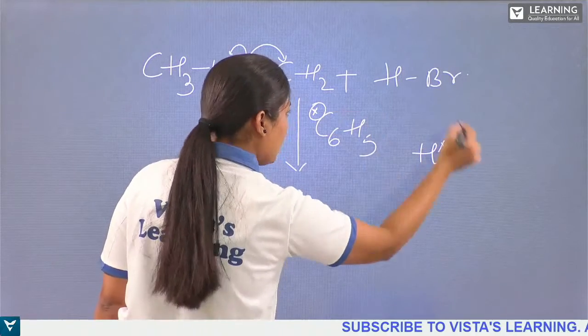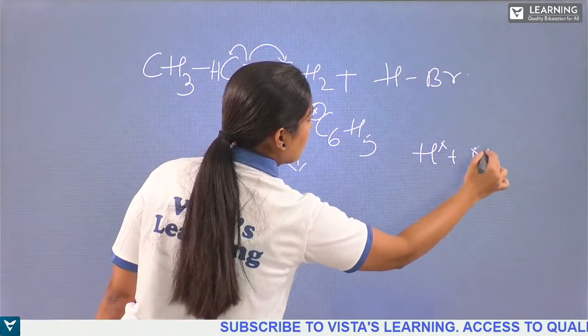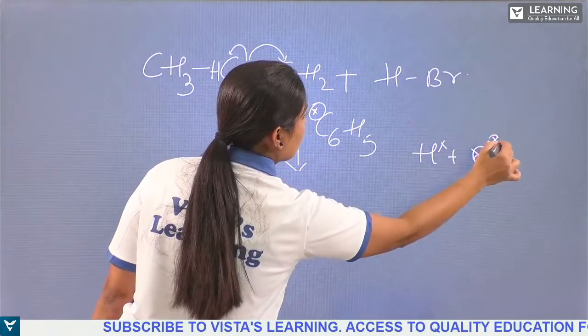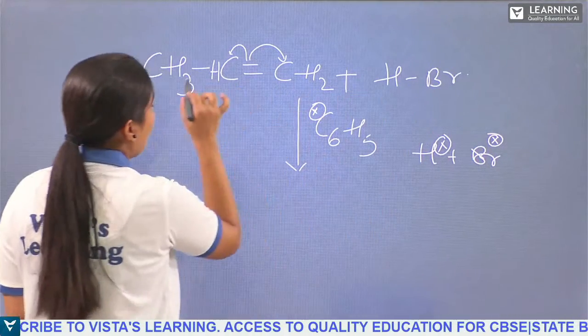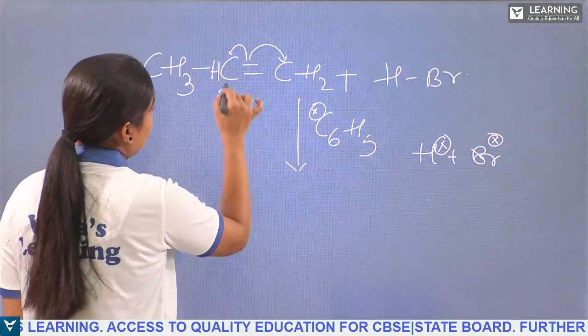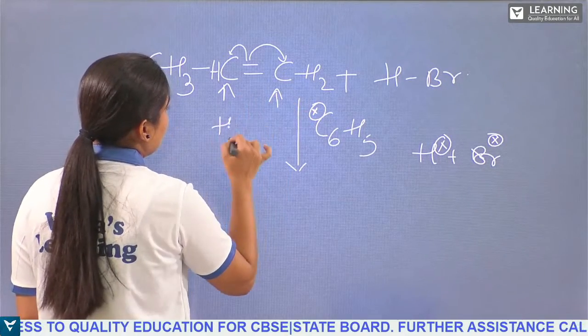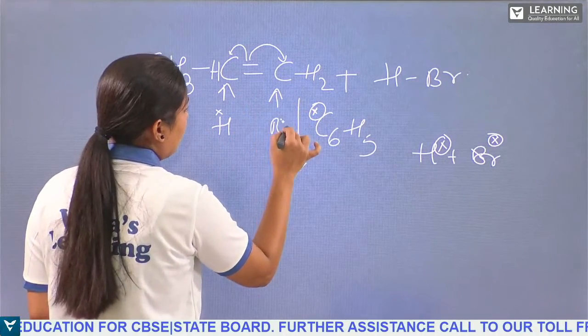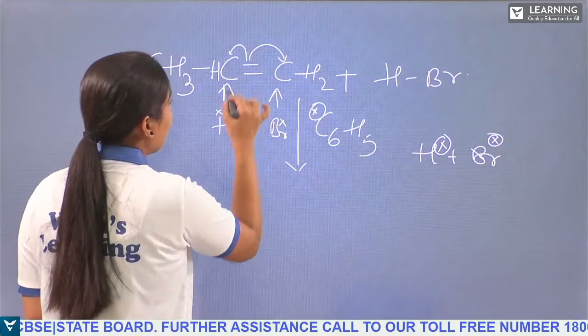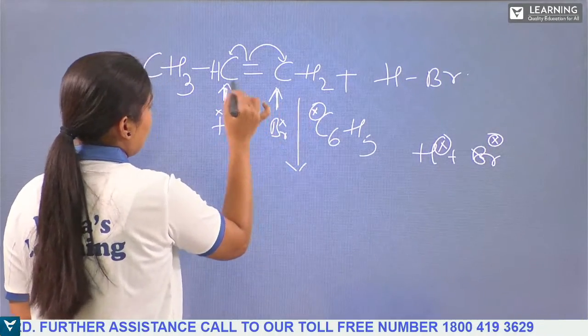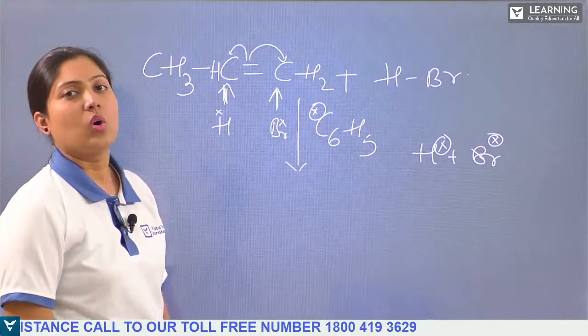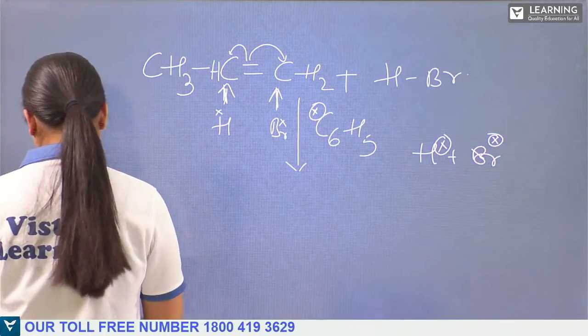Again, it leads to the formation of free radicals, and those radicals will attack here, either hydrogen or bromide, and they form the bond here.